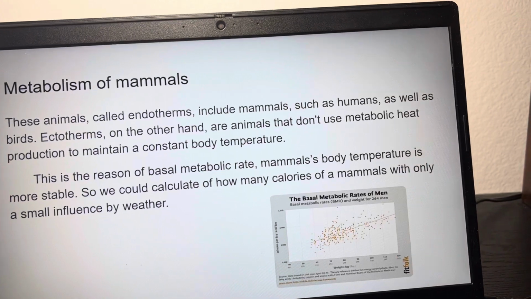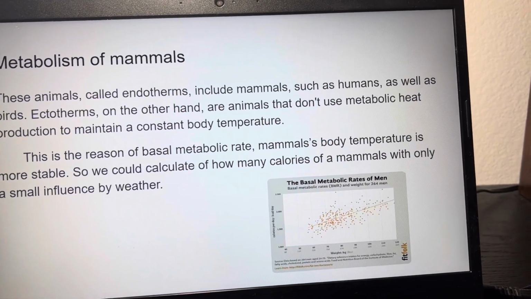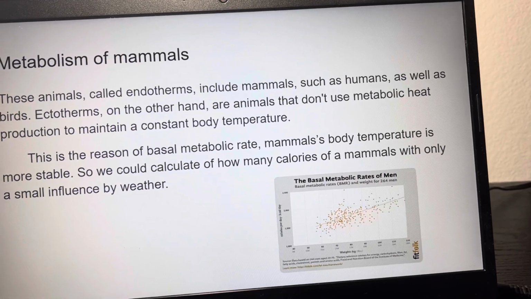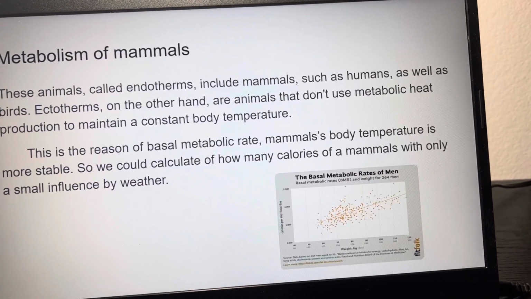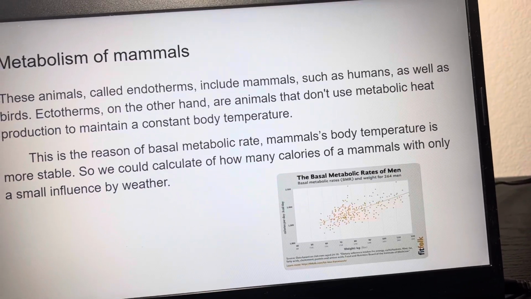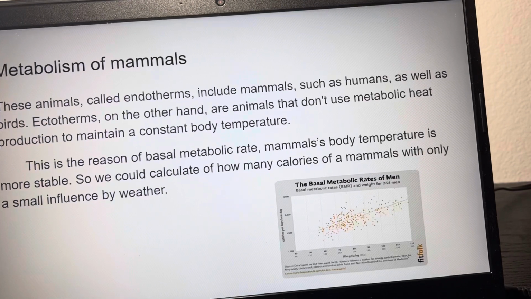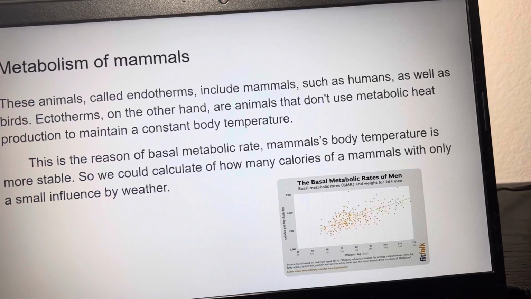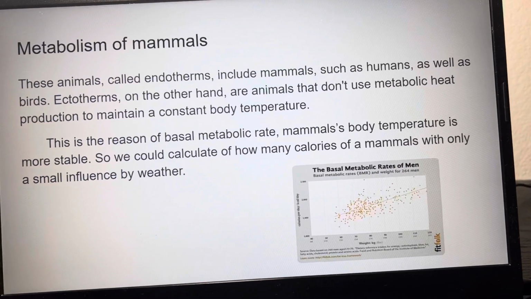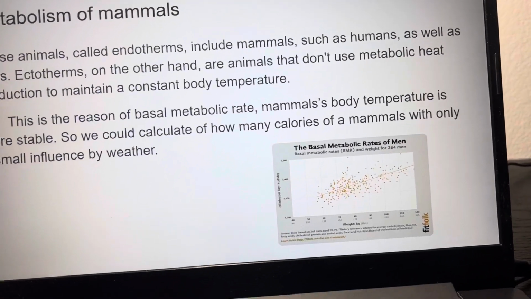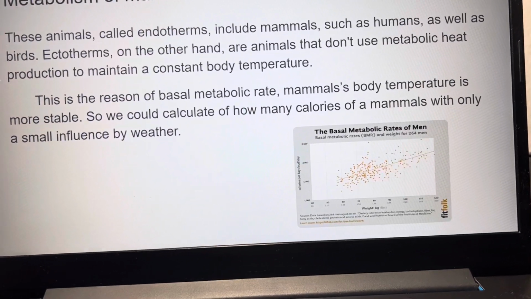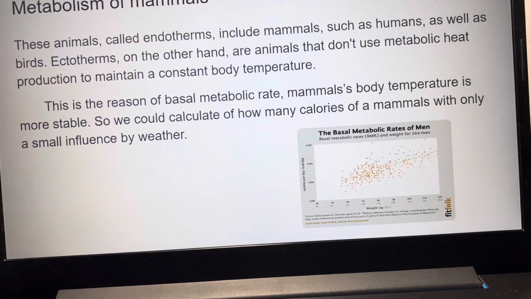So this is the reason that we have basal metabolic rates, because the temperature will not influence our body temperature and it will not influence our activity level. So we can calculate how many calories a mammal consumes a day, because we have a stable consumption of calories. And I use the human basal metabolic rate of a man as my example over here.